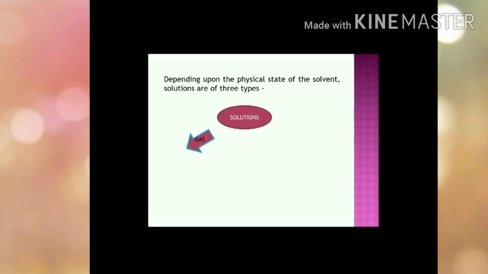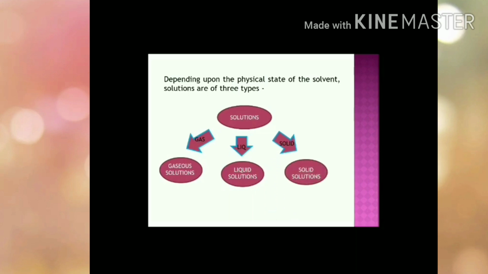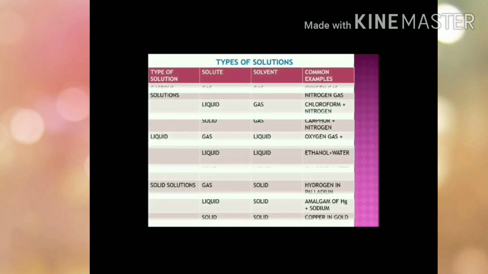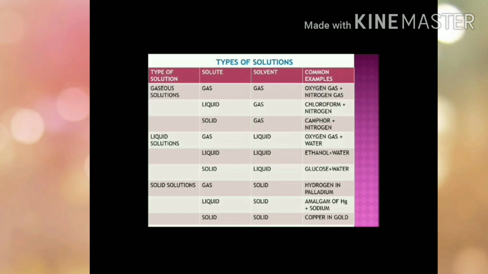So here, solutions based upon the physical state of the solvent are of three types. When our solvent used is in gaseous form, solutions are called gaseous solutions. When our solvent is in liquid form, solutions are called liquid solutions, and when our solvent is in solid form, solutions are called solid solutions. So here in this table I have shown you three different types of solution: gaseous solution, liquid solution, and solid solution, and the different solute and solvent used with their common examples. So students, go through this table and try to understand it carefully.